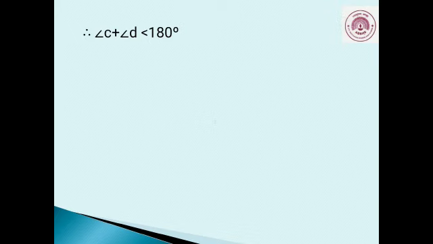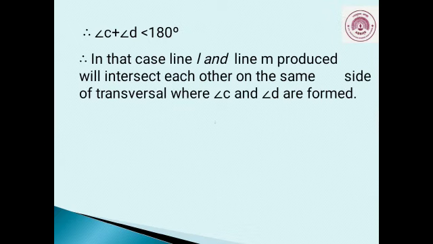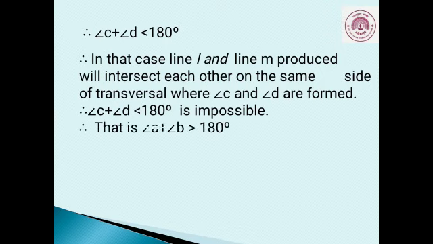But we know line L and line M are parallel lines. So therefore angle C plus angle D less than 180 degrees is impossible, and therefore angle A plus angle B greater than 180 degrees is also not possible.